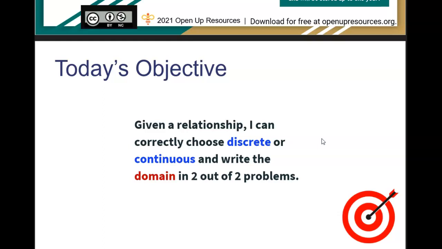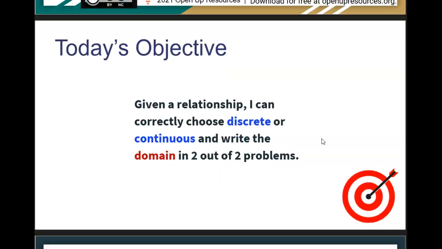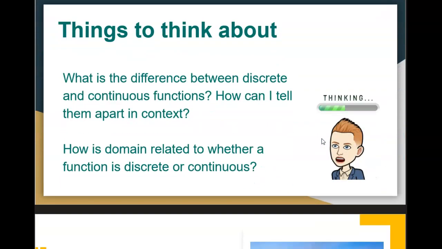So can you think to yourself, what did discrete mean? What did continuous mean? And what was the domain? Here's some things to think about. What is the difference between discrete and continuous functions? And how can I tell them apart in context?